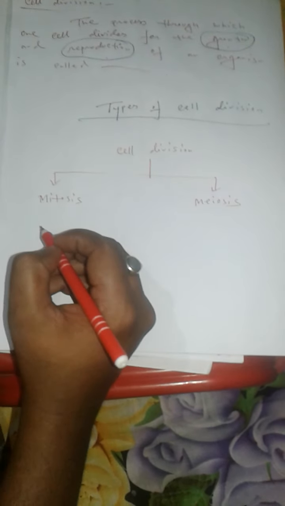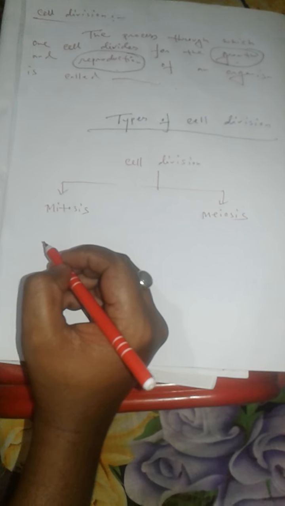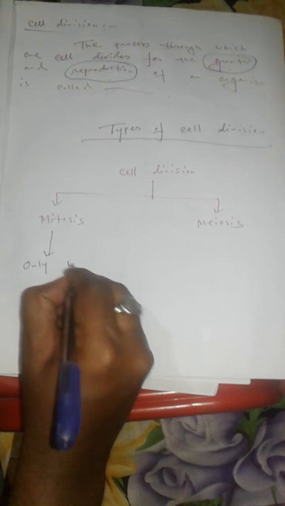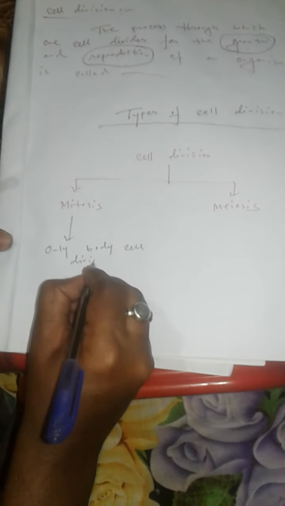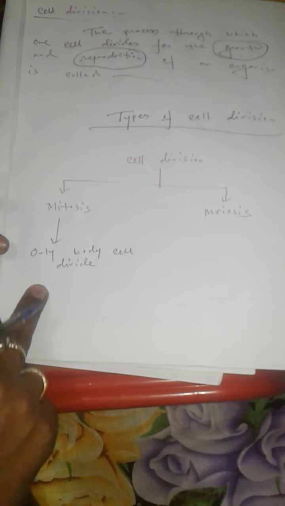You know that at the time of growth of our body, cells need to be divided. So during mitosis, only body cells divide. During mitosis, which cell can divide? Body cell or somatic cell can divide.